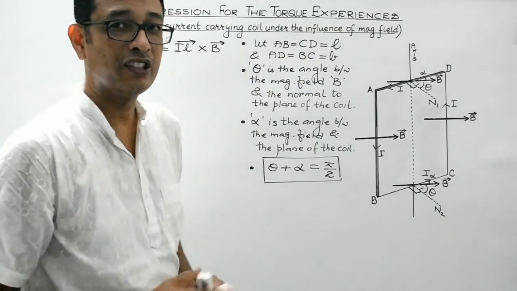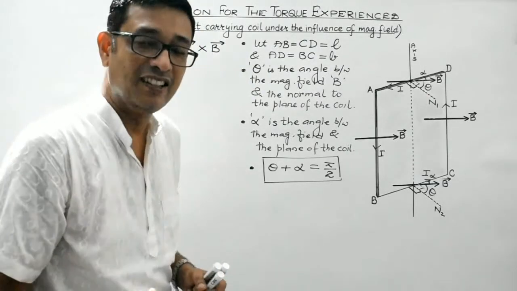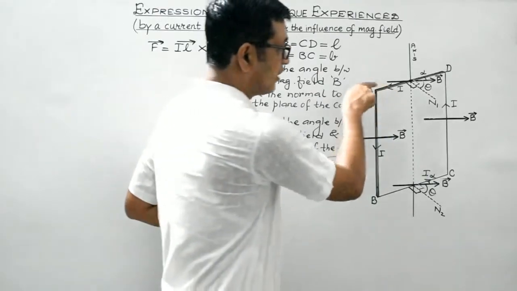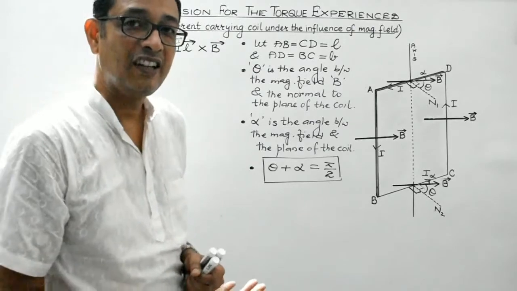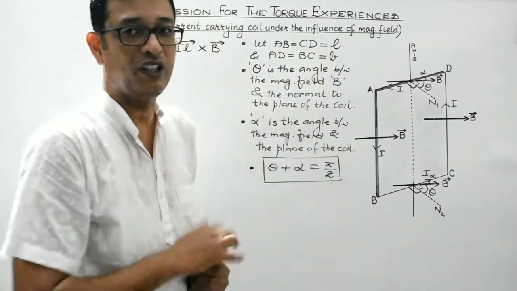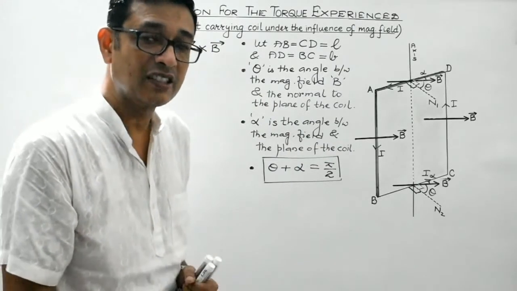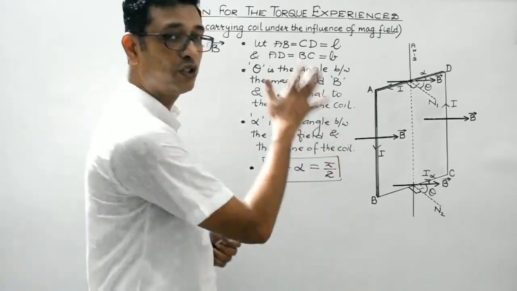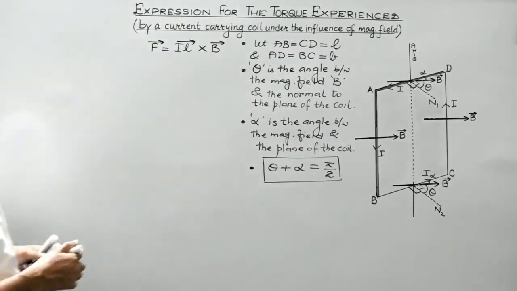Again I repeat, students, there shouldn't be any confusion between theta and alpha. Theta is the angle which the direction of the magnetic field makes with the normal to the plane of the coil, and alpha is the angle which the direction of the magnetic field makes with the plane of the coil. And what is the relationship between theta and alpha? The sum of theta and alpha is equal to 90 degrees. Clear? Okay, let's proceed then.